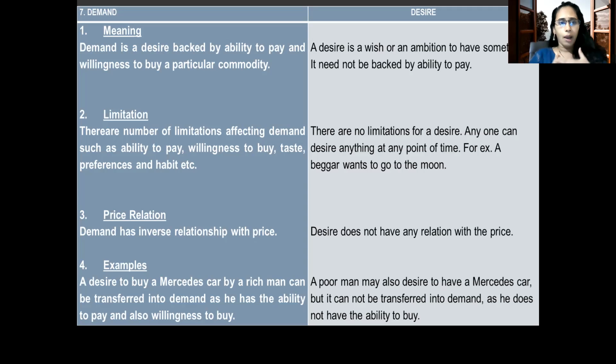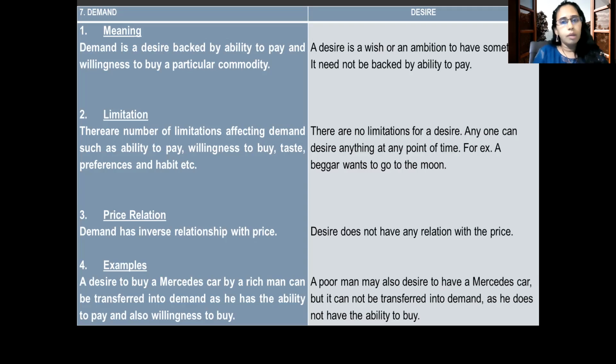So here ability and willingness are there, they are ready to pay for a particular commodity, but not for that brand, a different one. So here desire doesn't match. In that case also, I will say no, I don't want that mobile. So my desire of having that mobile will not get converted into demand. So you have to fulfill all these three conditions.